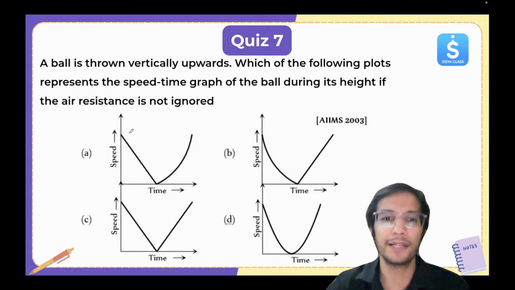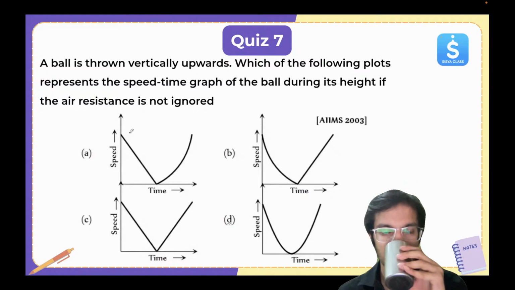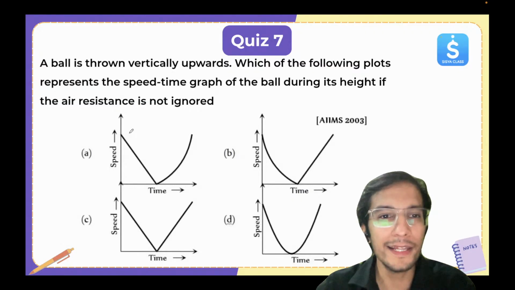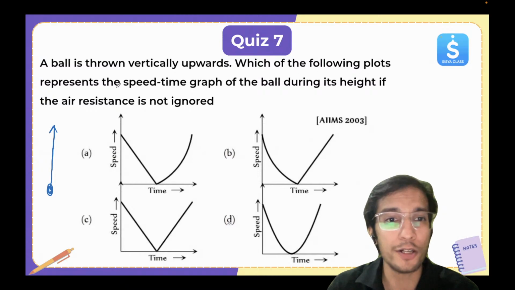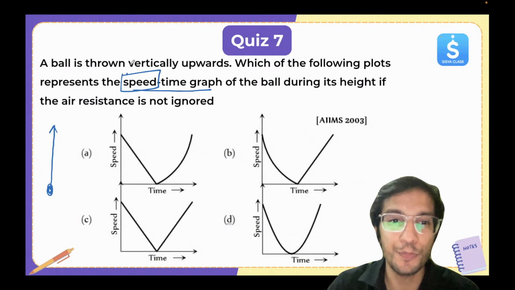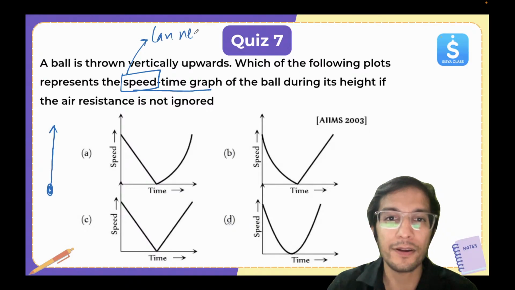This is also very interesting. A ball is thrown vertically upward. So there is a ball, it's thrown vertically upward. Which of the following plots represent the speed time graph? Now we are talking about speed. Now speed can never be negative.